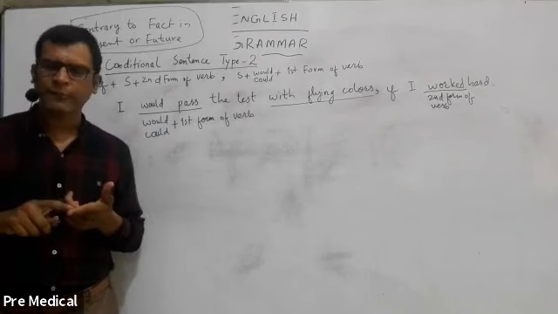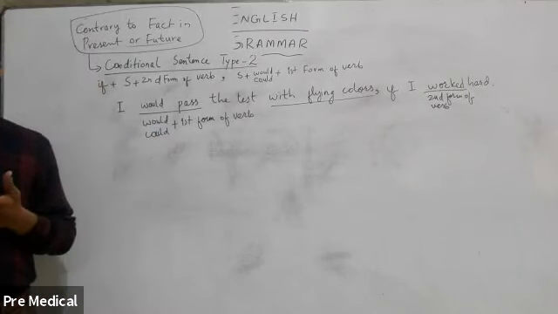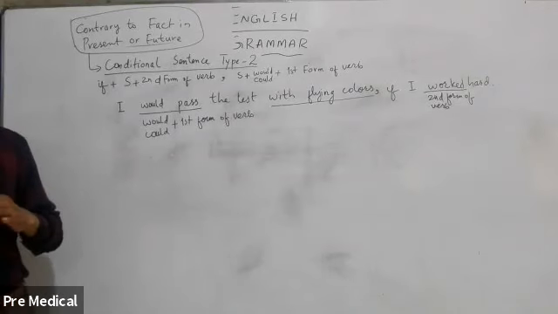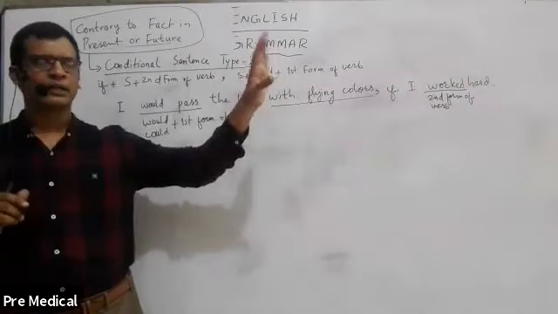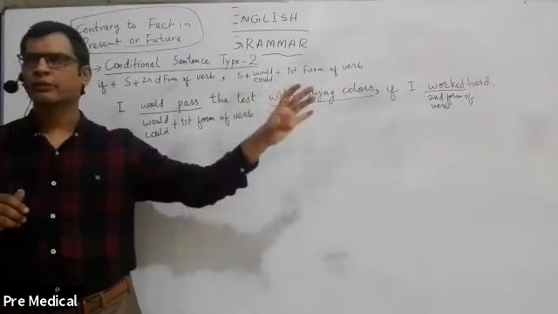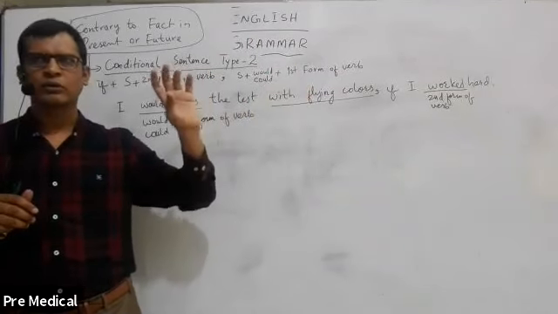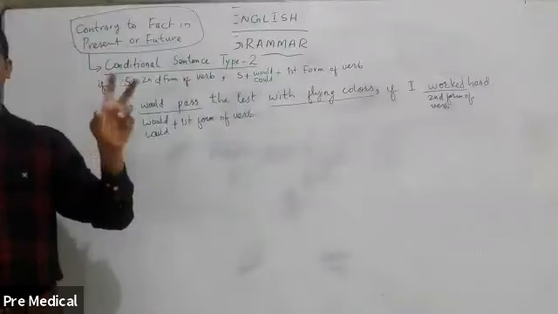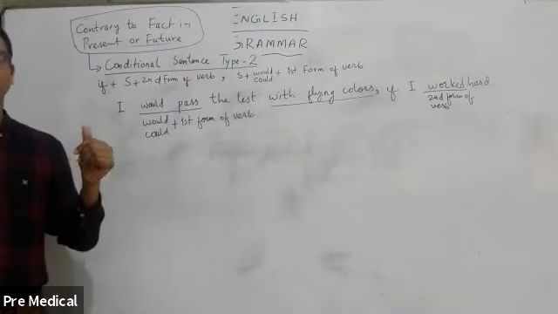In type 1, we studied that type 1 is a possible situation. Like I gave you an example of that, outside there are clouds, there is very cool breeze. So because of these two indications, I can see that it might rain.